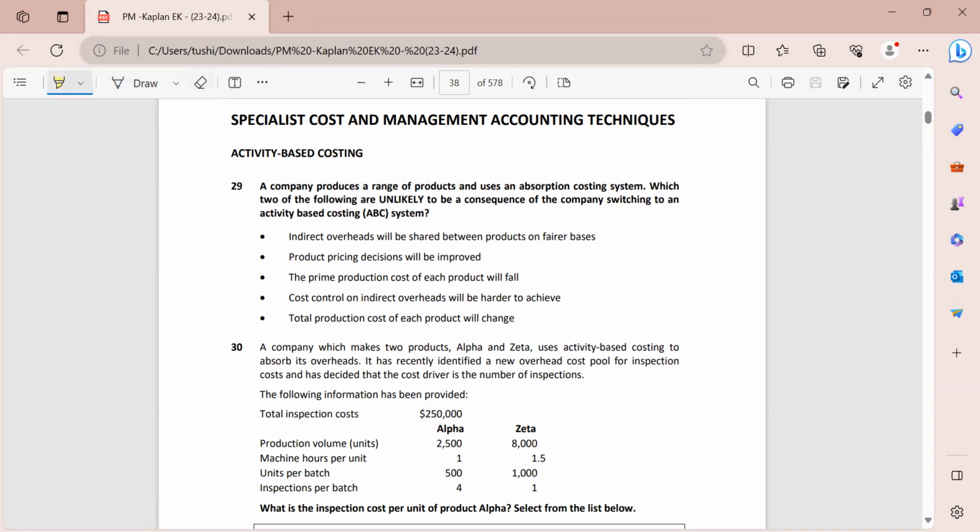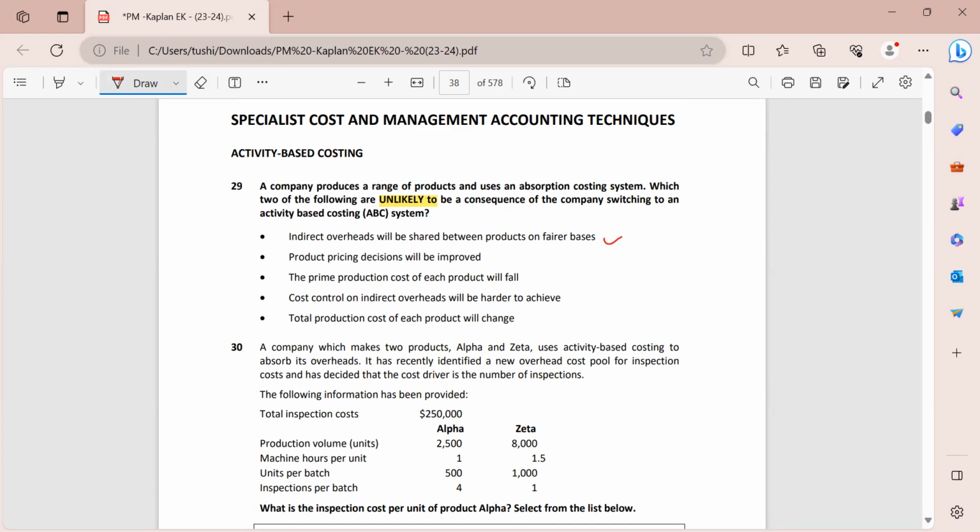So we have to highlight over here that unlikely has to be ticked. Now let's read the statements. Indirect overheads will be shared between the products on a fairer basis. Yes, this is exactly what will happen when we are switching to the ABC system, because ABC allocates those costs according to their cost drivers, and that is why the costs are shared on a more fair basis. So this is completely true.